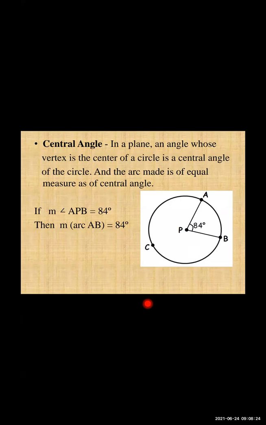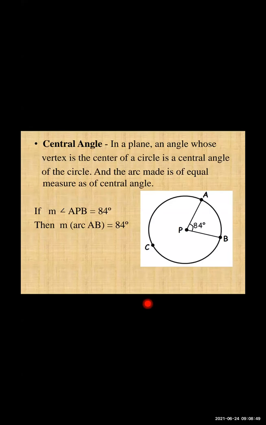See here, the central angle is P, which is 84 degrees. और उसके आगे जो arc बन रहा है, that is arc AB, that also becomes the same, 84 degrees. Minor arc, ठीक है, वहां पे जो minor arc बन रहा है सामने, that measure is the same, 84 degrees.